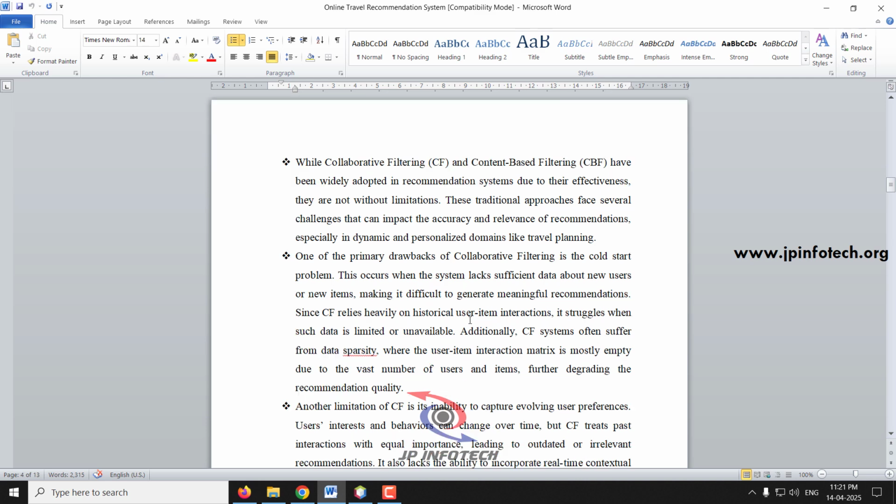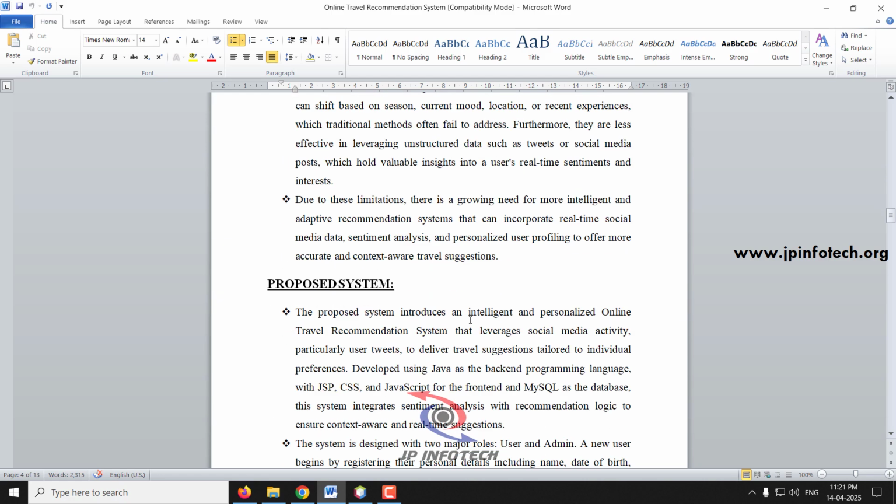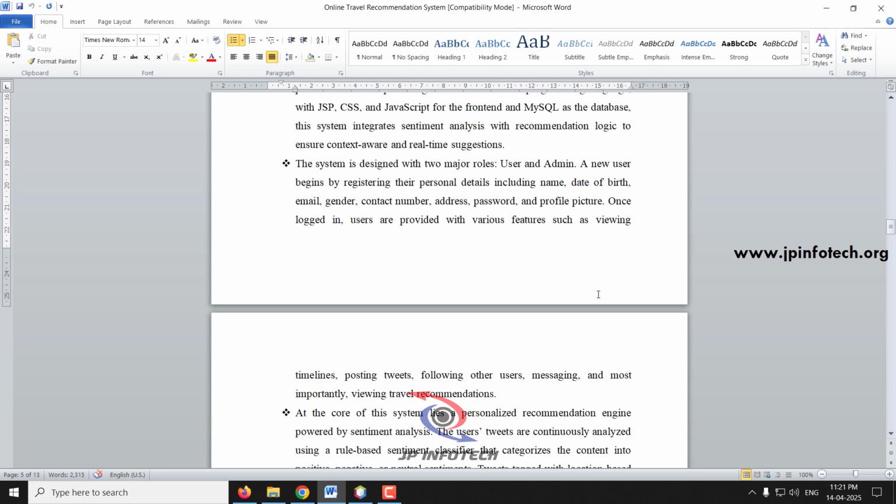There are various disadvantages of collaborative filtering also, and those details have been explained in detail in the disadvantages of the existing system part. Coming to the proposed system, as mentioned, it provides a personalized online travel recommendation system using Java, JSP, CSS, JavaScript, and MySQL with sentiment analysis.